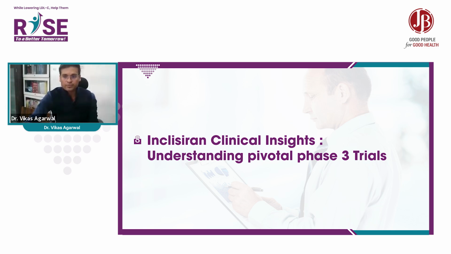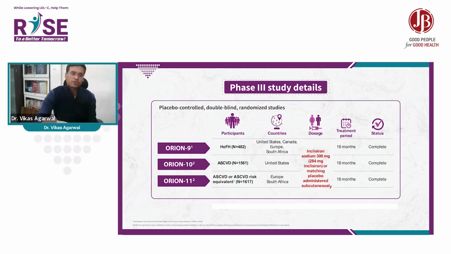Clinical insights from the phase 3 trials. We have the data from the main ORION-9, ORION-10 and ORION-11. ORION-9 is basically the heterozygous patients from the United States, Canada, Europe and South Africa. ORION-10 is ASCVD patients in the United States. ORION-11 is ASCVD and high-risk patients equivalent to ASCVD patients.